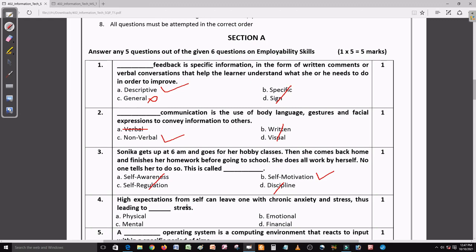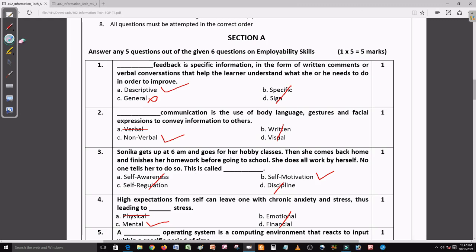Now question number 4. Question number 4 is: high expectation from self can leave one with chronic anxiety and stress, thus leading to dash stress. So physical stress, no, it is not physical stress. Emotional and financial, no, it's not this kind of stress. Mental stress is the right answer.